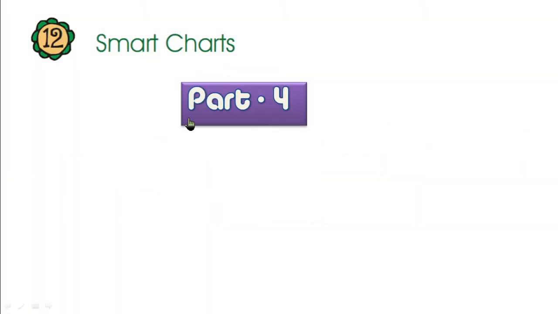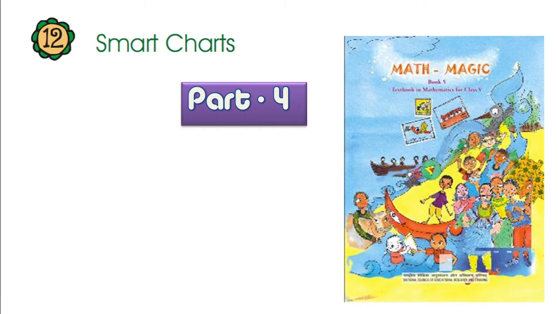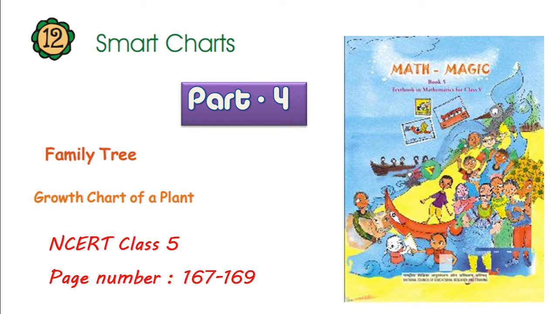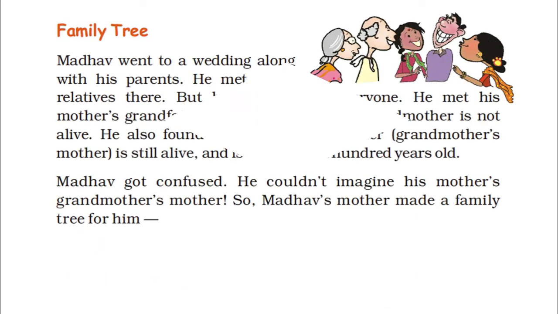Good morning, friends. Let us start part 4, chapter 12, Smart Charts, NCERT class 5. In this video, we will learn about family tree and growth of a plant, and how a plant grows with number of days. This is NCERT class 5, page number 167 to 169. So let us start. Family tree.